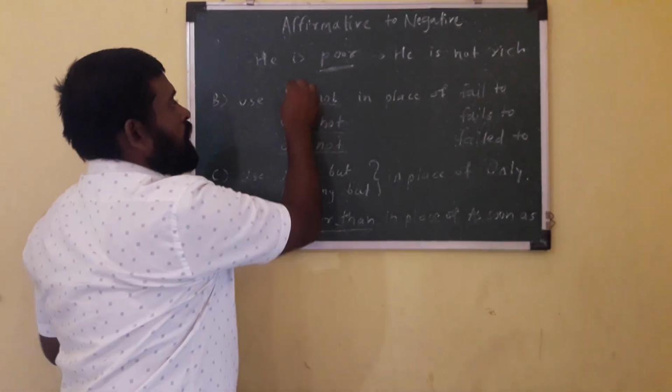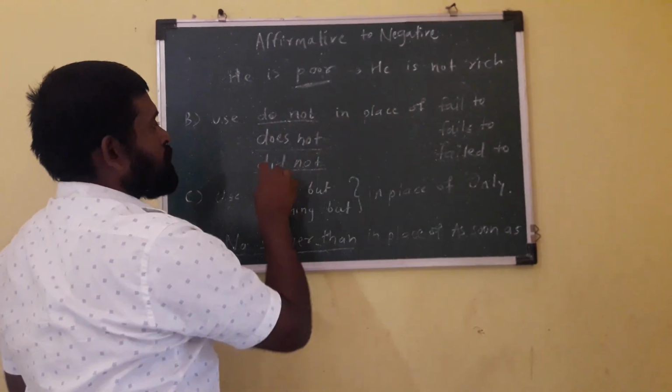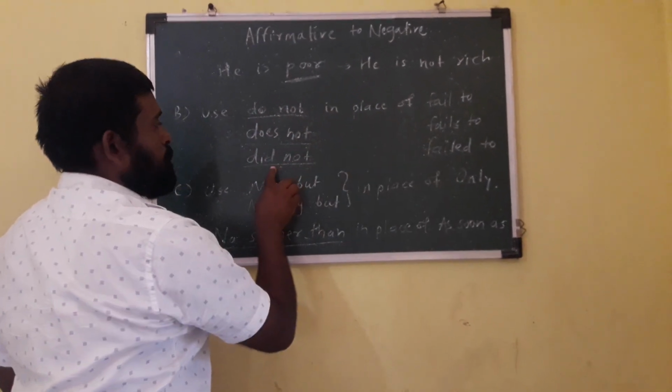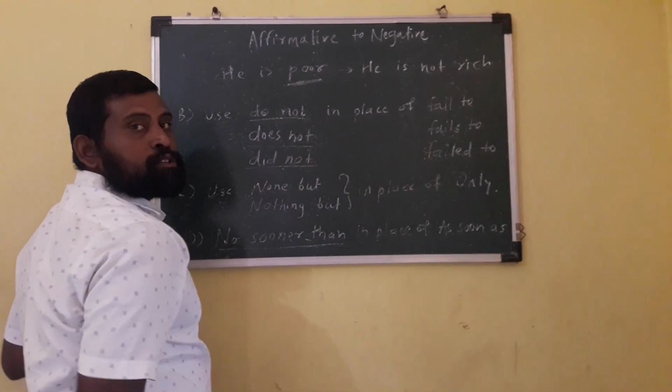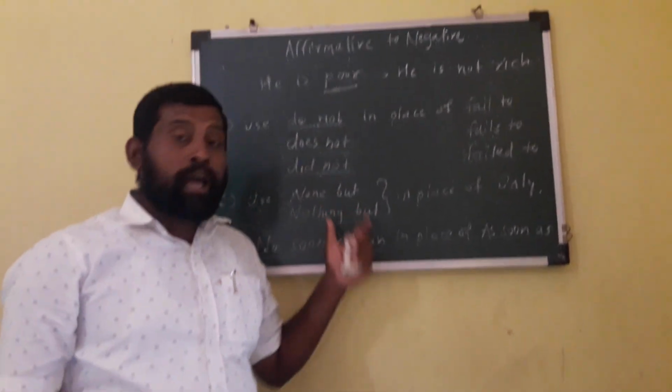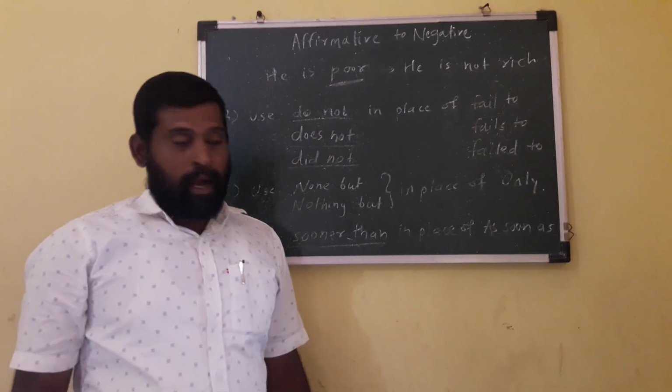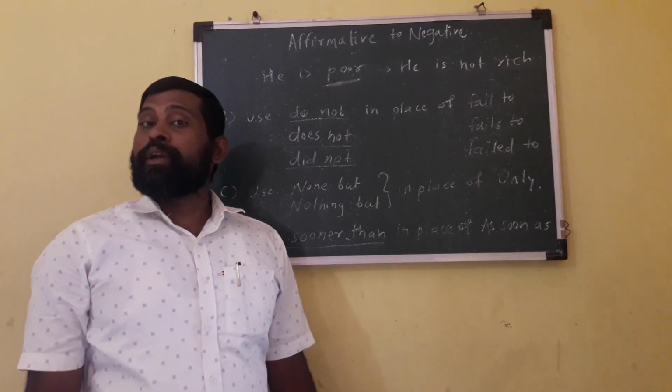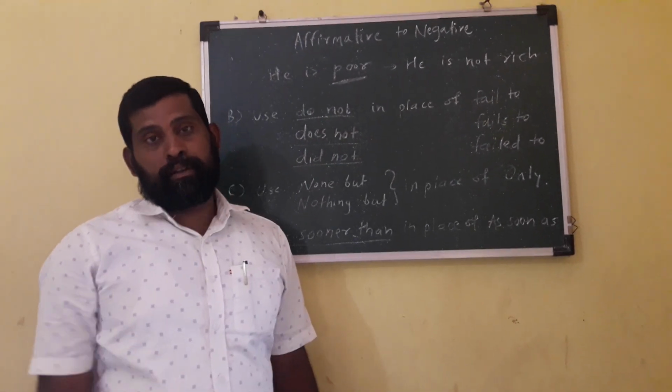Likewise, do not in place of fail to, or does not in place of fails to, did not in place of failed to. I will give you other examples after this video in your homework section.